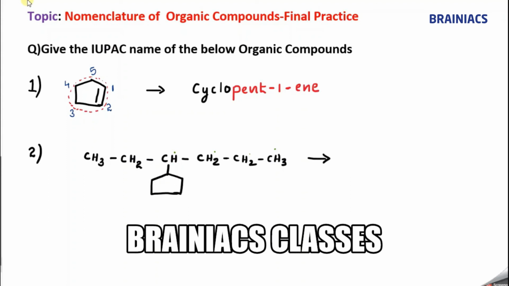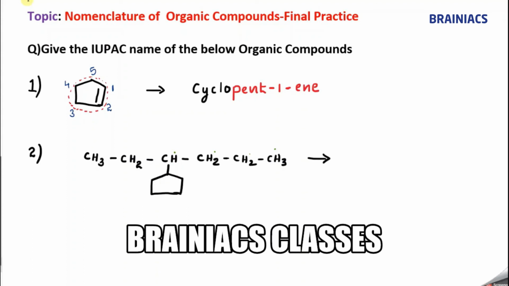1, 2, 3, 4, 5, correct? So again 5 are there. So here, if you see, 6 carbon atoms are present in the side chain, and in the cyclic ring there are only 5 carbon atoms. Now the rule says that if the number of carbon atoms in the side chain is greater, then the side chain should be considered as the parent.